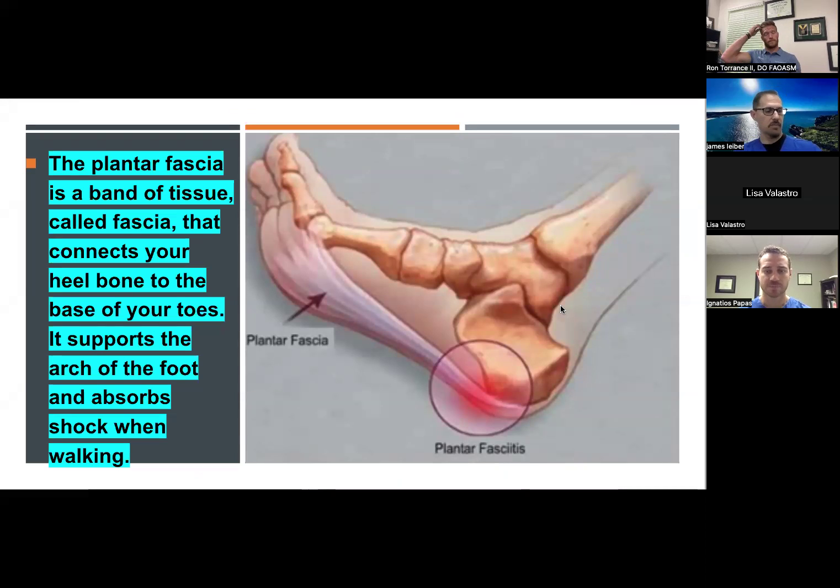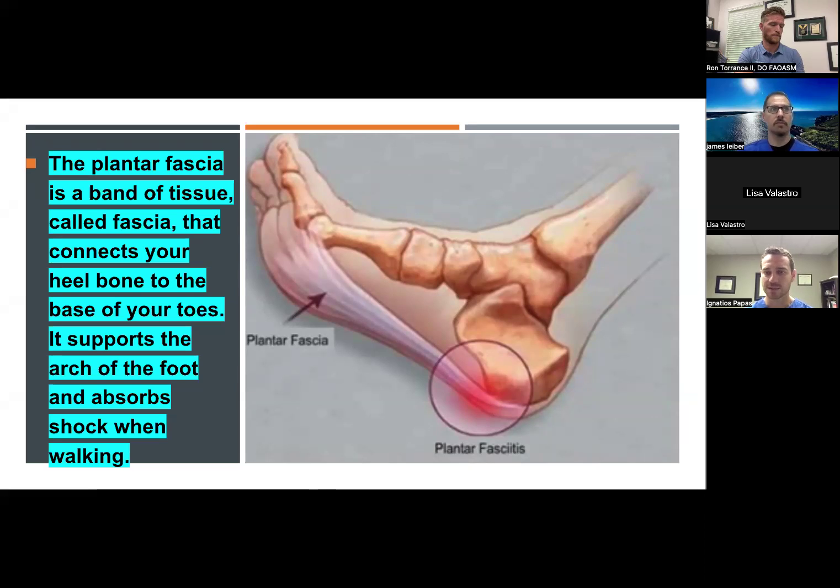Perfect. So the plantar fascia is interesting. It's this band of tissue that we call fascia. It kind of looks like a ligament anatomically, but it's actually an extension of the Achilles tendon.